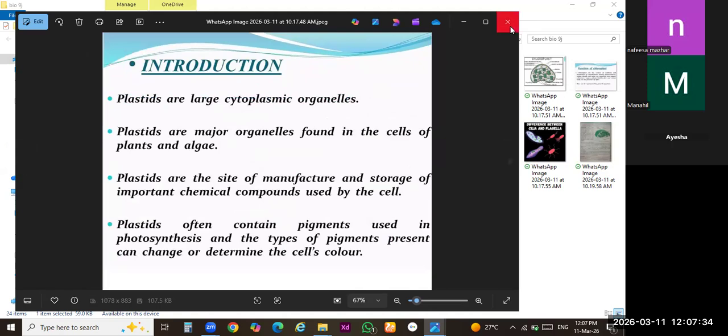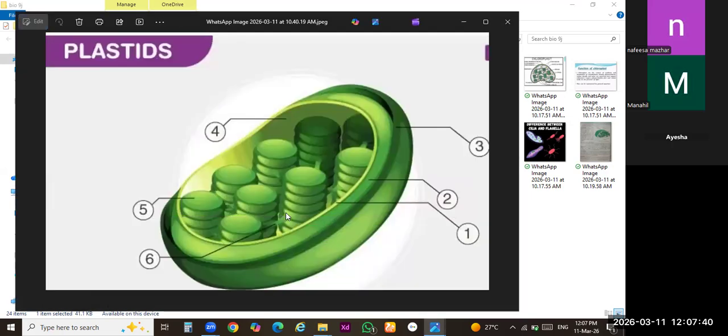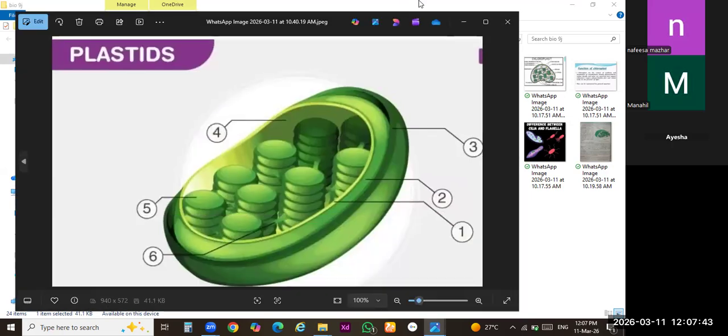One thing keep it in your mind. I have told you many times, but there is a difference between animal cell and plant cell according to the behavior, according to the features, according to the mode of action, mode of intaking food, and you can say there is a difference between animal and plant cell due to photosynthetic nature, trophic levels, because human beings and different animals are heterotroph, which cannot produce their own food, and all plants are autotroph. Auto means itself, trophic means food, which can produce their own food. All plants are autotrophic in nature.